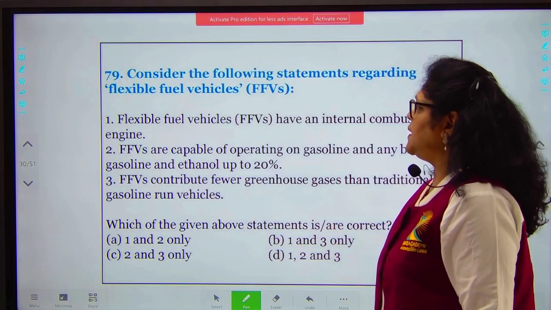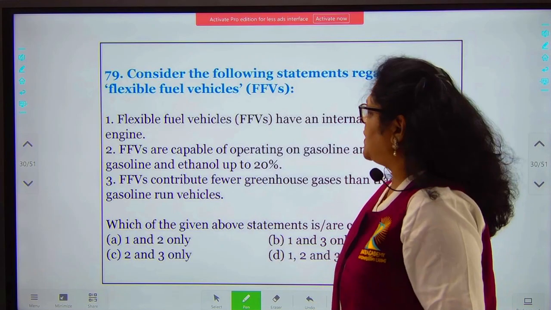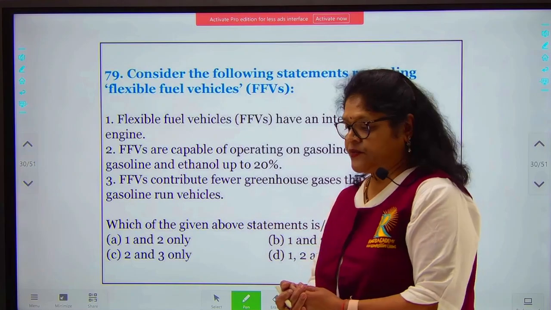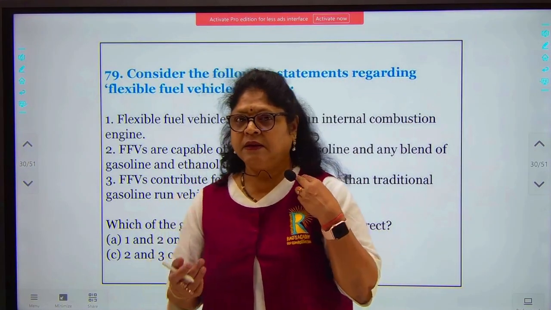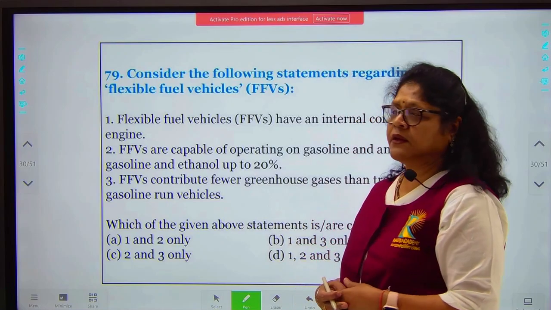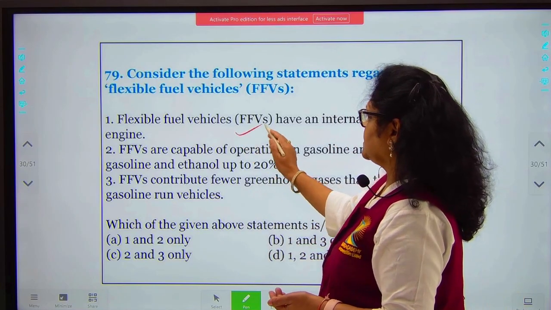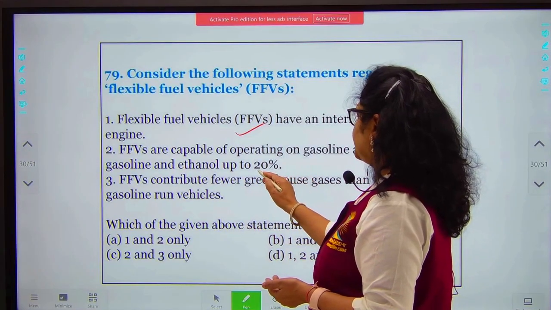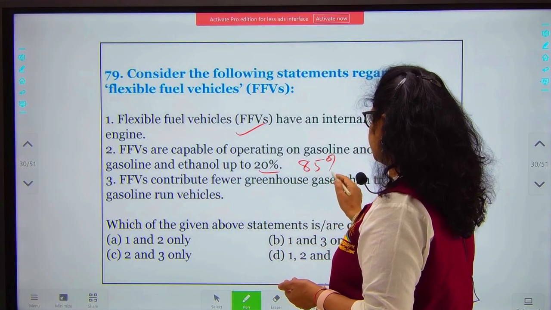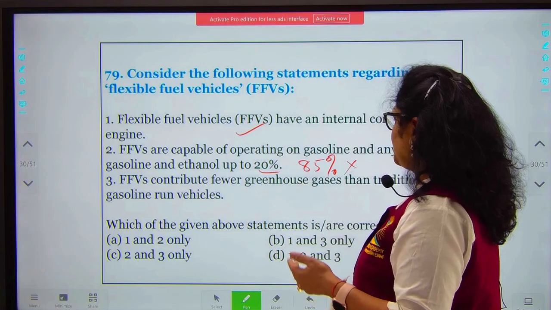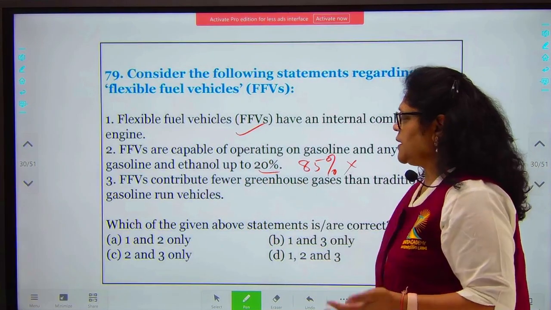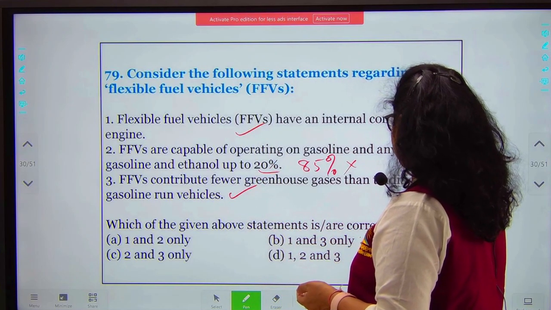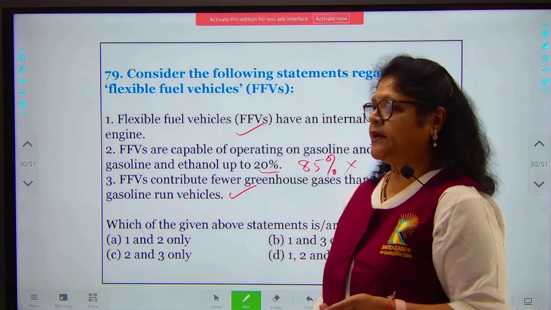Consider the following statements regarding flexible fuel vehicles. Flexible fuel vehicles have an internal combustion system. Basically, these vehicles are going to help in lessening the pollution levels emanating from vehicles. So this is the correct answer. FFVs are capable of operating on gasoline or any blend of gasoline and ethanol up to 20%. This is up to 85%, so this particular option will be wrong. And FFVs contribute fewer greenhouse gases than traditional gasoline-run vehicles, which is again a true statement. So you have 1 and 3 as the option. So your option will be B. B will be your correct option.